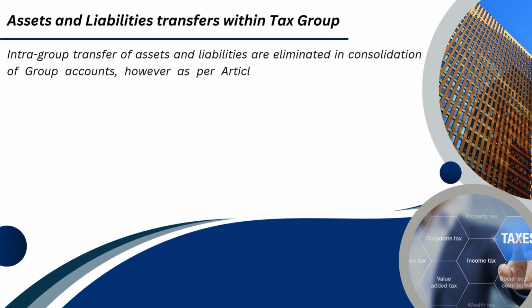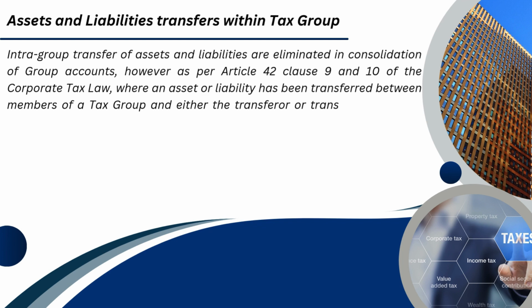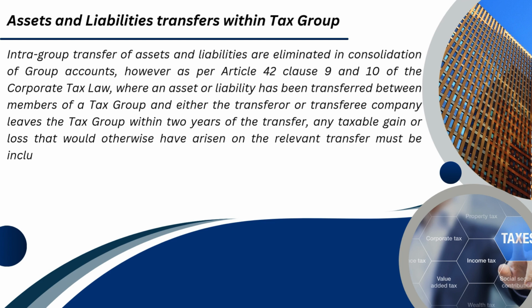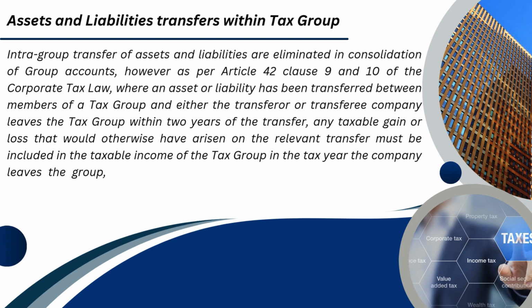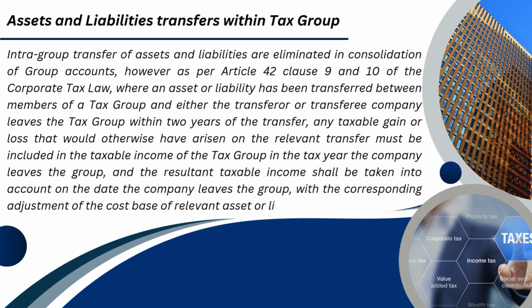However, as per Article 42 Clause 9 and 10 of the Corporate Tax Law, where an asset or liability has been transferred between members of a tax group and either the transferor or transferee company leaves the tax group within 2 years of the transfer, any taxable gain or loss that would otherwise have arisen on the relevant transfer must be included in the taxable income of the tax group in the tax year the company leaves the group, and the resultant taxable income shall be taken into account on the date the company leaves the group, with the corresponding adjustment of the cost base of relevant asset or liability.